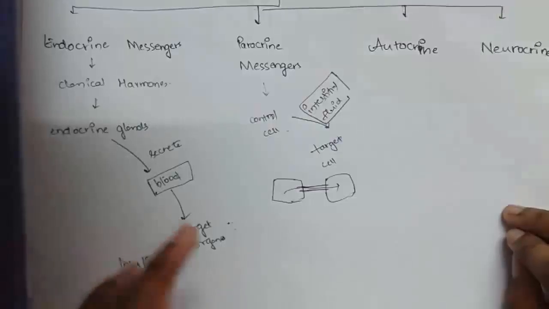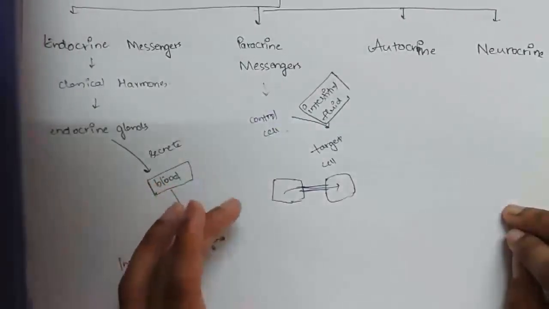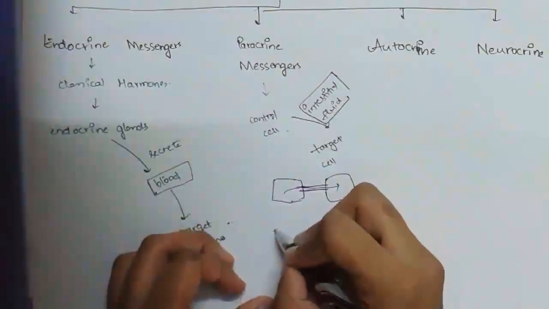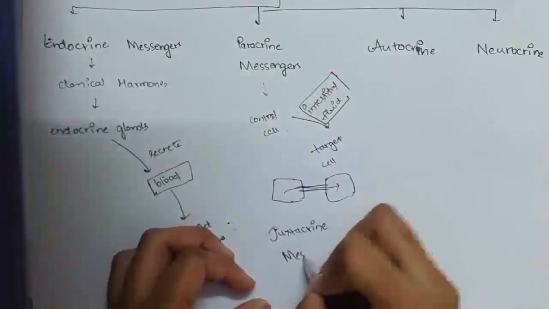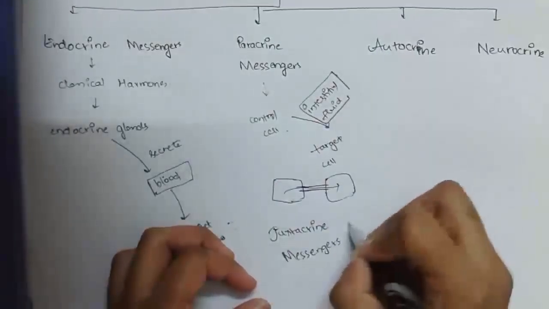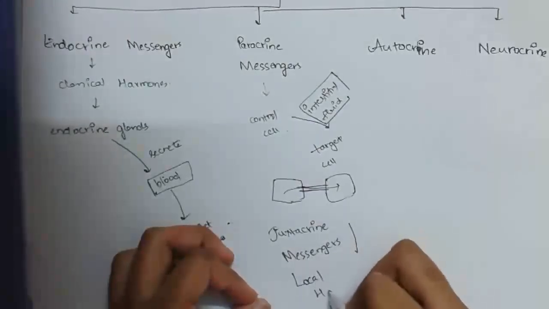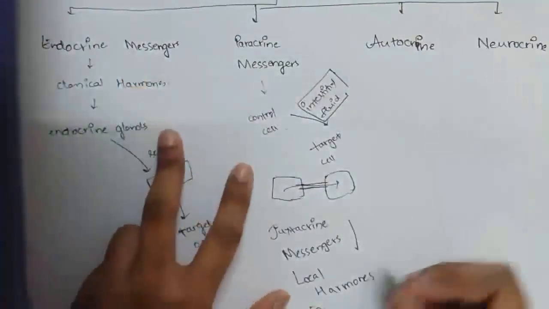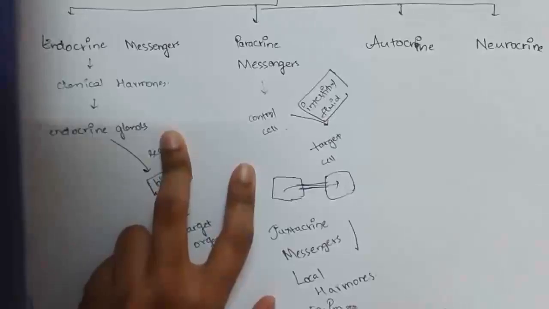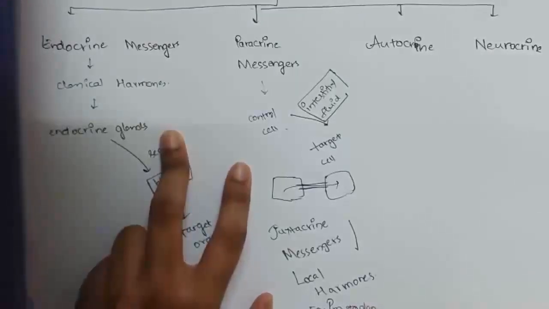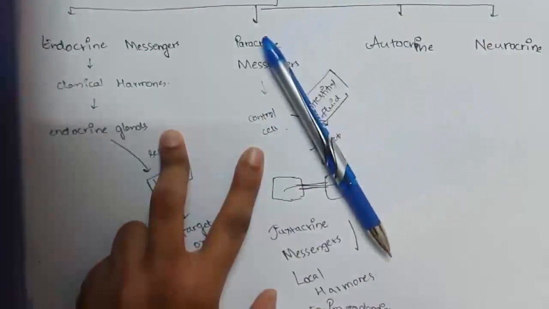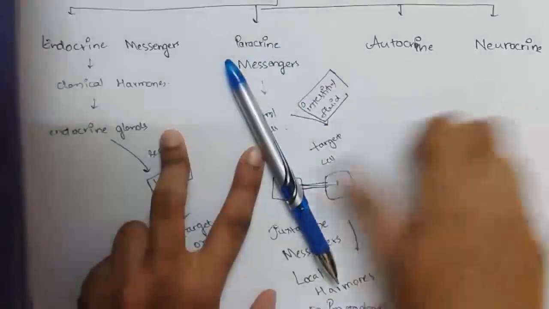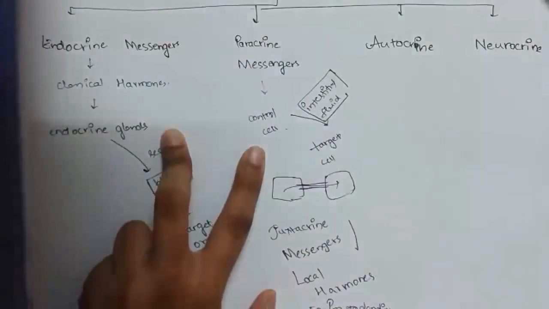If these substances pass through gap junctions, then these paracrine hormones are named juxtacrine messengers, or local hormones, right? So, what are the examples of it? Examples are mainly prostaglandins and histamine. Prostaglandins and histamine are the examples of paracrine messengers.